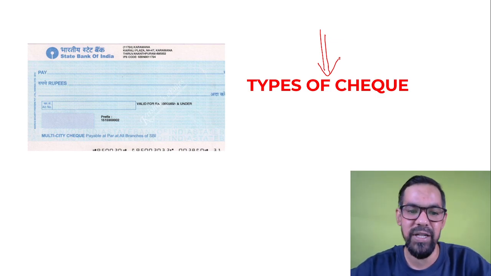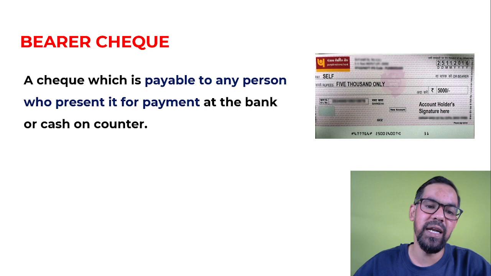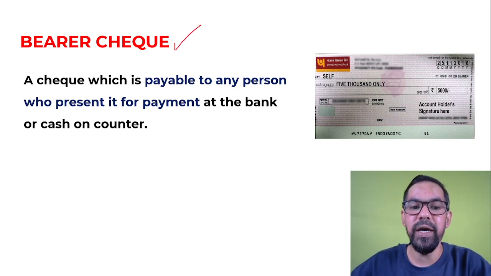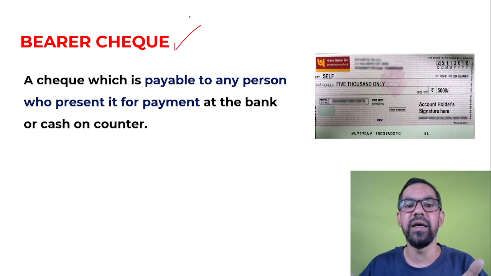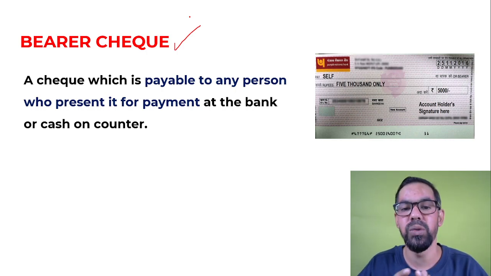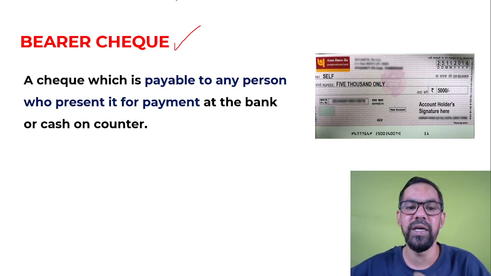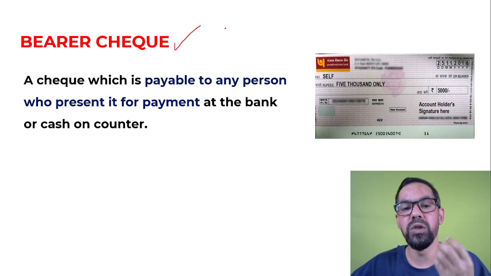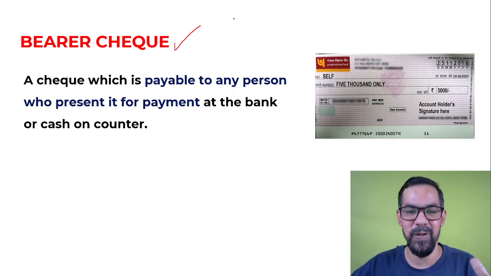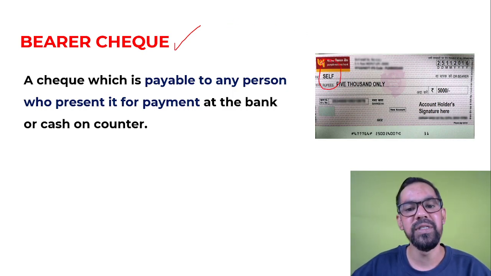Let's start with the first type, that is the bearer check. Bearer checks are encashed over the counter. We can say the holder is the owner of this particular check, so it is kind of like a self check.